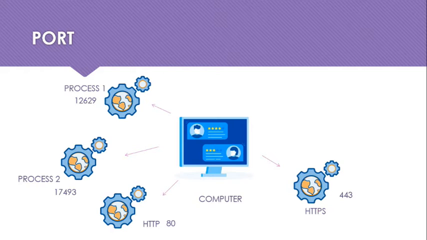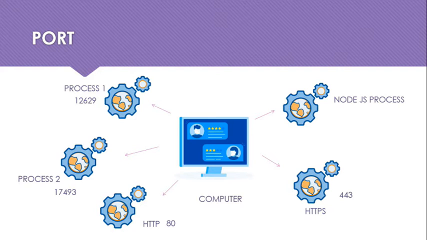For example, we know about HTTP and HTTPS. By default on every PC, HTTP takes port 80 and HTTPS takes port 443. Like that, we need to create our Node.js server using JavaScript, but here we need to mention the port.